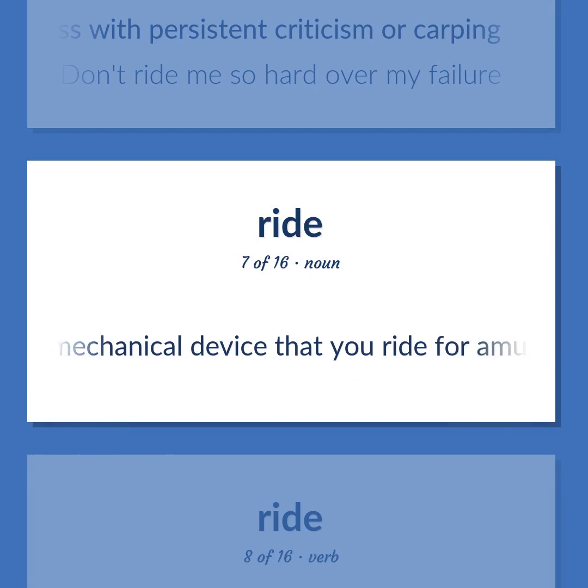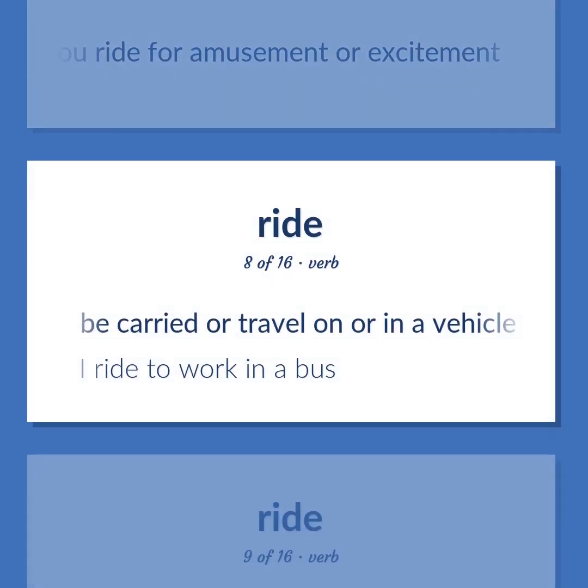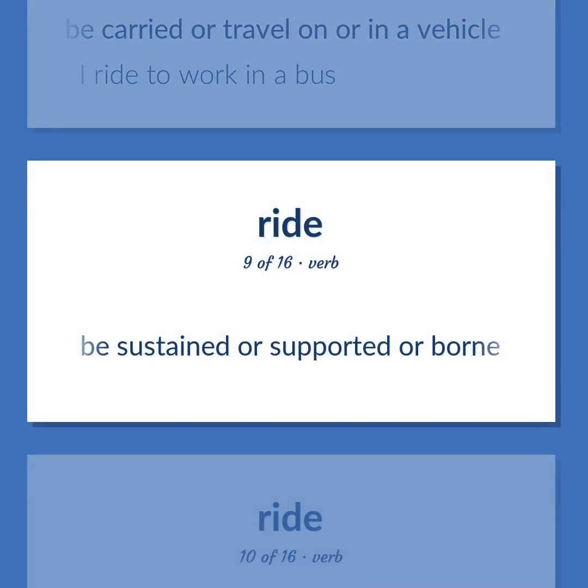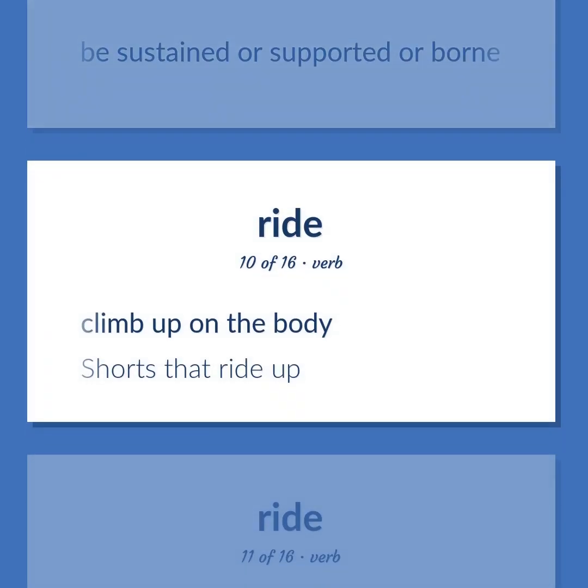A mechanical device that you ride for amusement or excitement. Be carried or travel on or in a vehicle. I ride to work in a bus. Be sustained or supported or borne. Climb up on the body. Shorts that ride up.